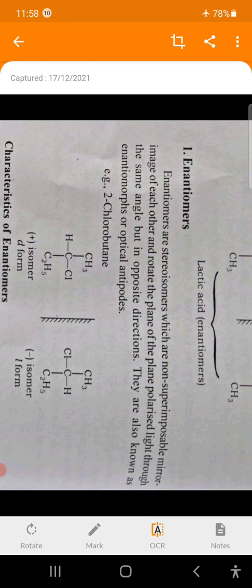Because if we lift one structure and keep it on another structure, then it does not match perfectly. On one structure Cl is there, and on the other structure H will be there. Therefore they do not match and are non-superimposable.